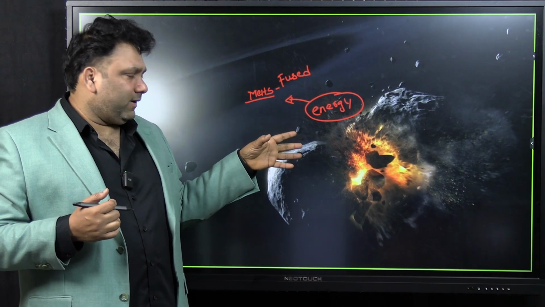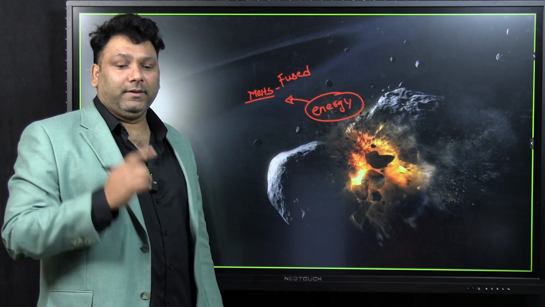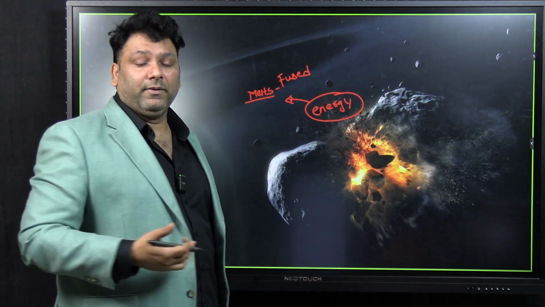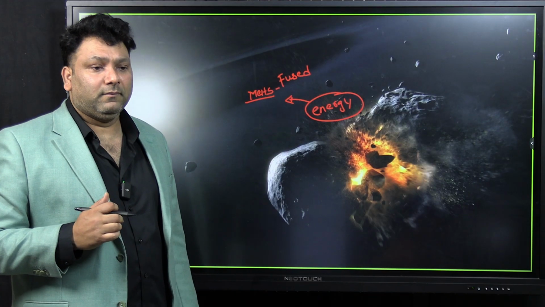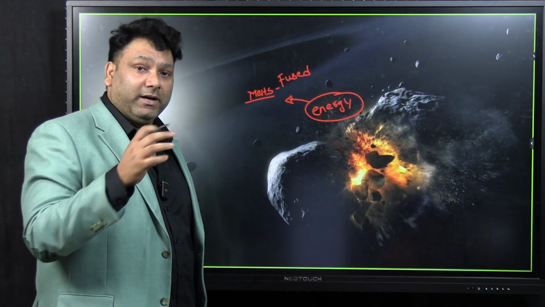Now see, with this knowledge you have, if I ask you why the planets rotate on their axis, can you tell me the reason? From where have the planets achieved rotation?